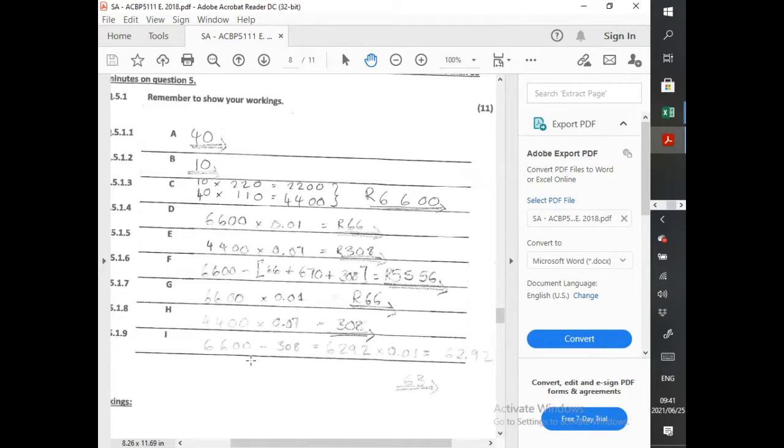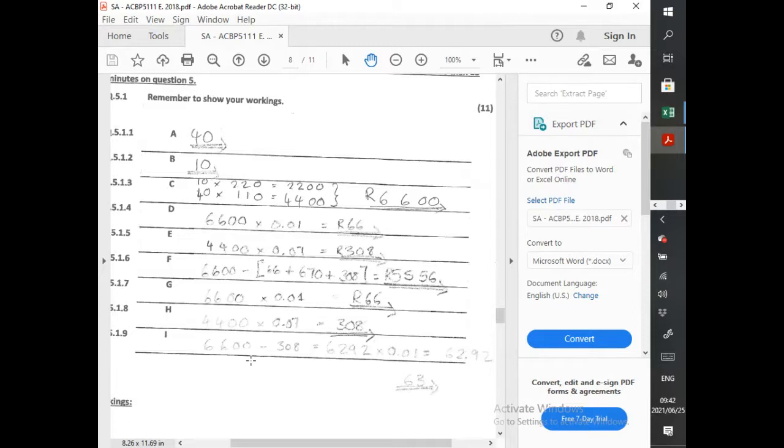Then H, we move on to H. Pension fund, remember they said Rand for Rand again. You don't need to do the calculation. Maybe you want to just make sure you get your marks. You can show it just in case you made a finger error the first time you calculated. It's cool. And then we plug in that 308. That's what we got. Then finally, that's what they want us to do in I.